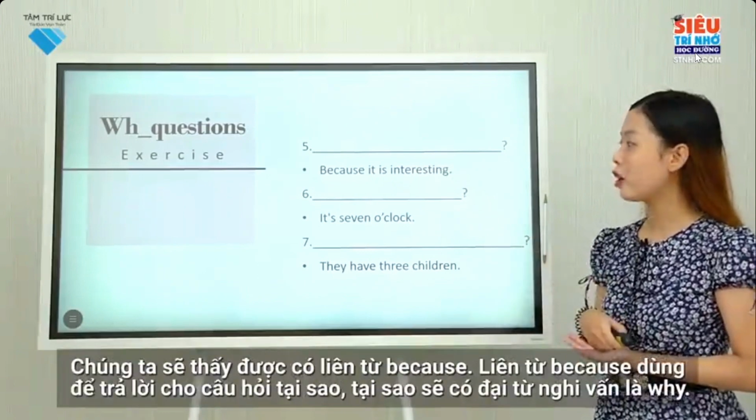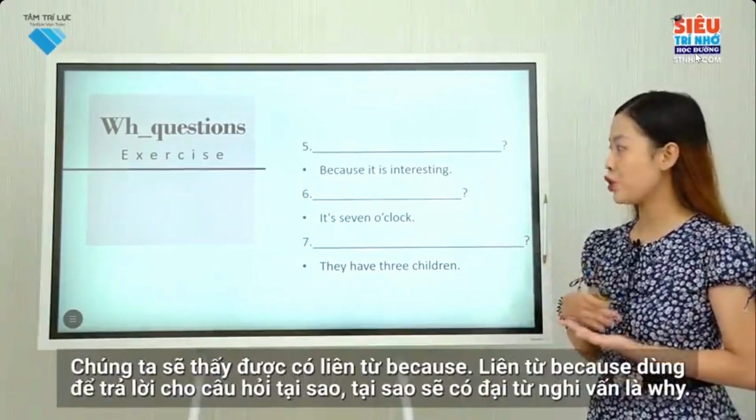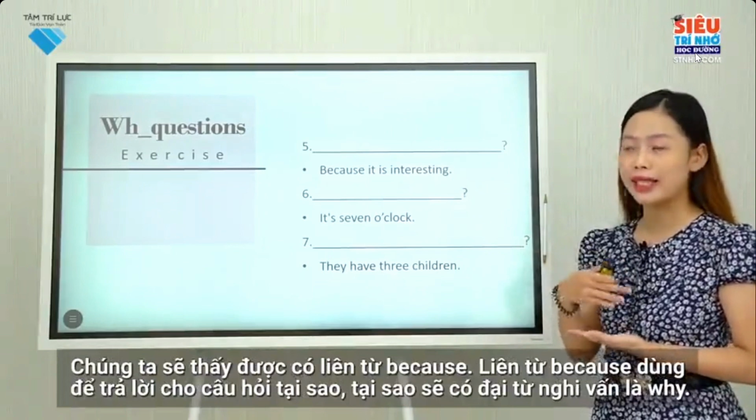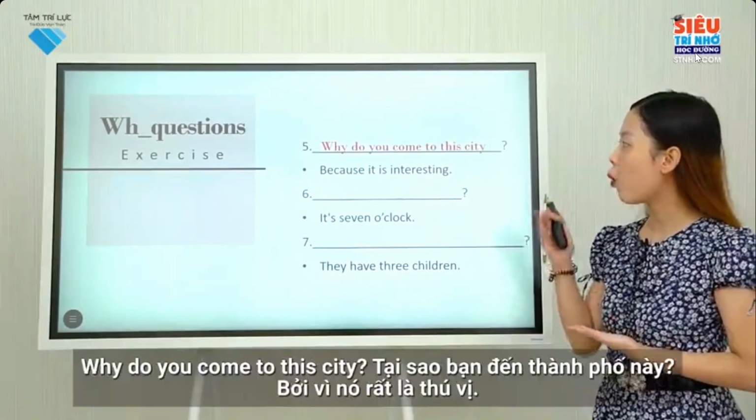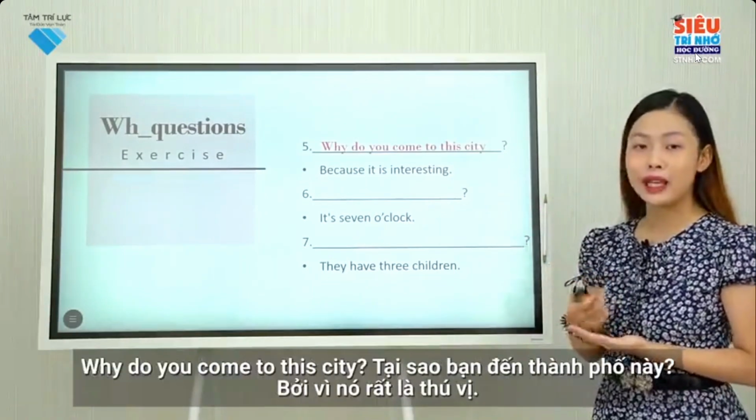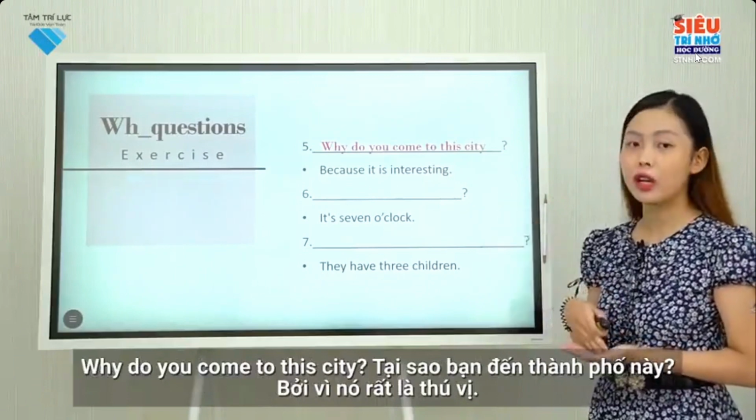You can see that there is a conjunction because answers the question of why, so we use interrogative adverb why. Why do you come to the city? It means, what are your reasons to come to the city? Because it is very interesting.